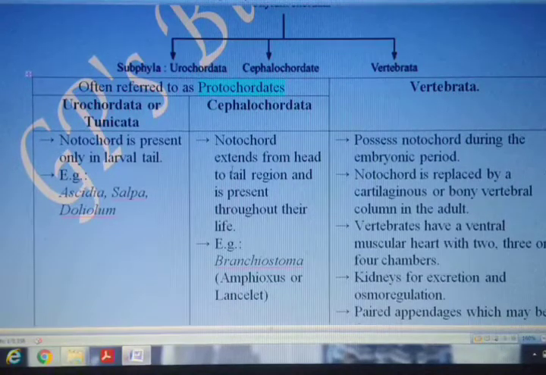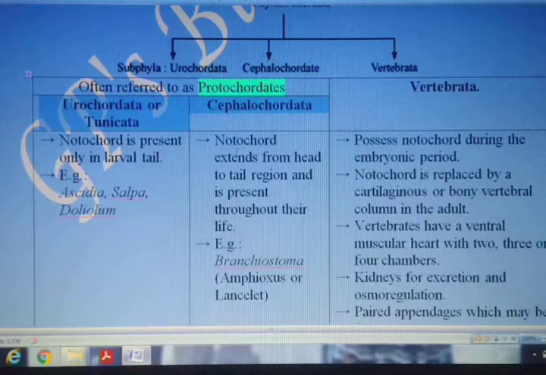If you remember, when we studied the phylum Hemichordata, we discussed that this phylum was earlier placed as a subphylum under the phylum Chordata, but it has now been classified as a separate phylum. Here we are talking about these two subphyla, Urochordata or Tunicata and Cephalochordata. They are referred to as protochordates. Now, coming to the third subphylum of phylum Chordata, Vertebrata.